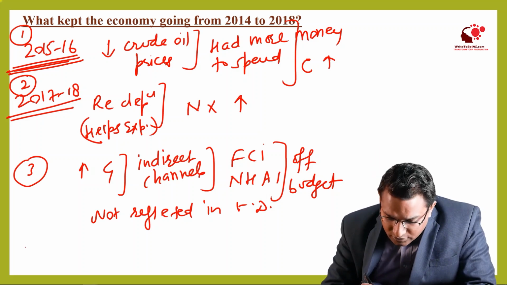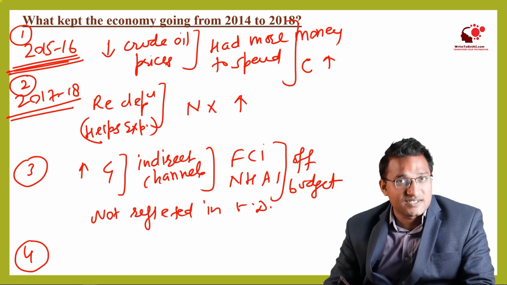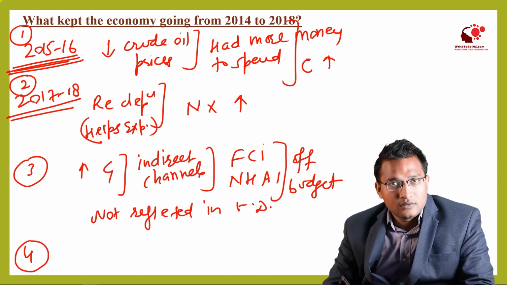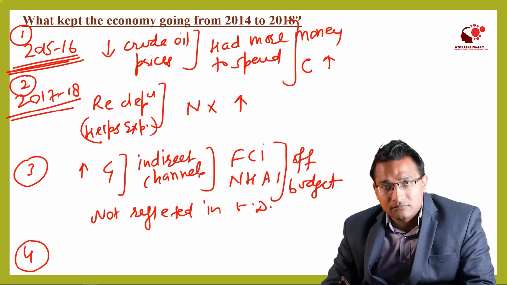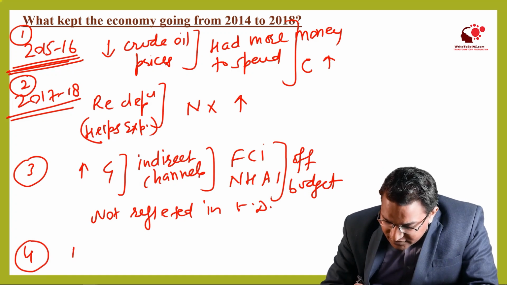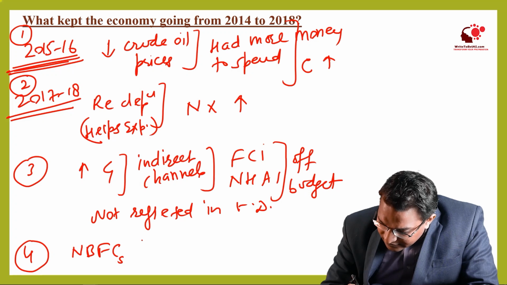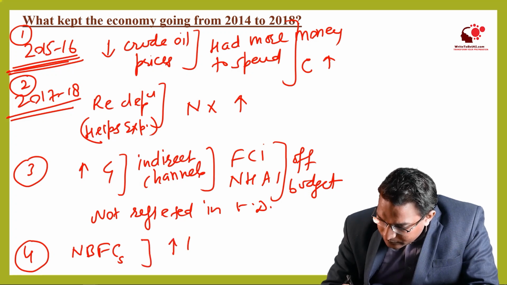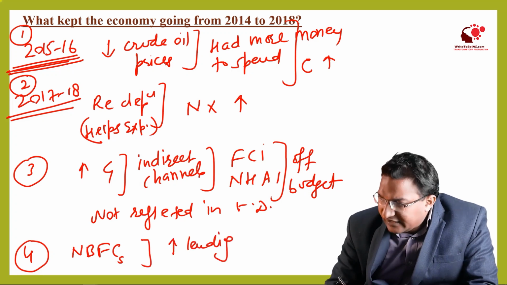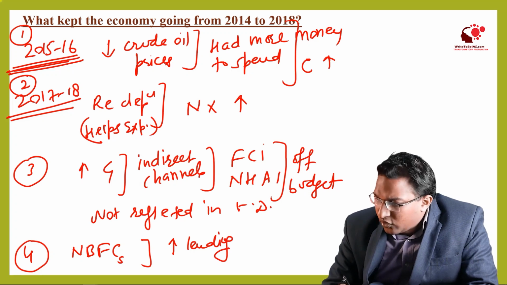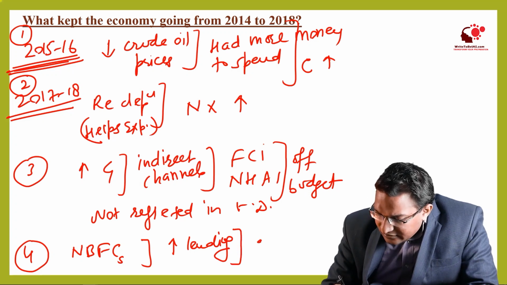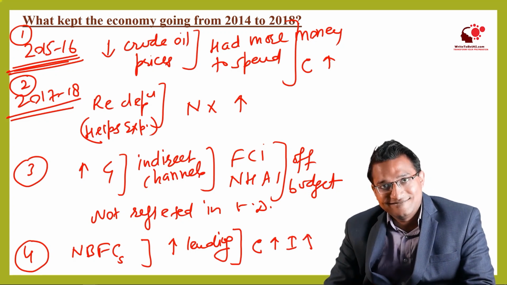And fourth, even though the banks were in crisis, the banks were facing the NPA problem, but NBFCs, the non-banking financial companies, were increasing the lending, right? So they were increasing the lending, therefore because of this increased lending, the C as well as I kept growing.